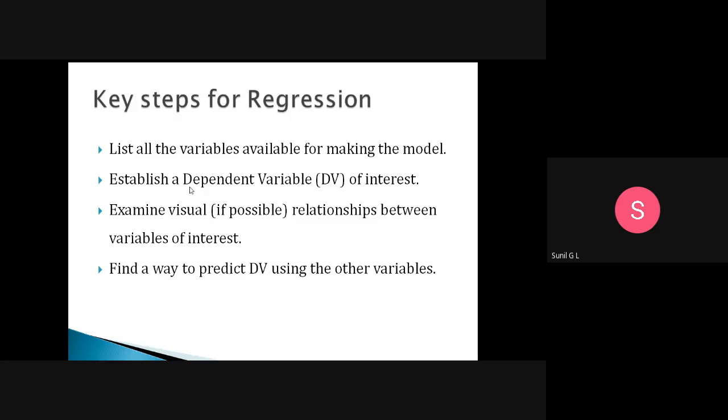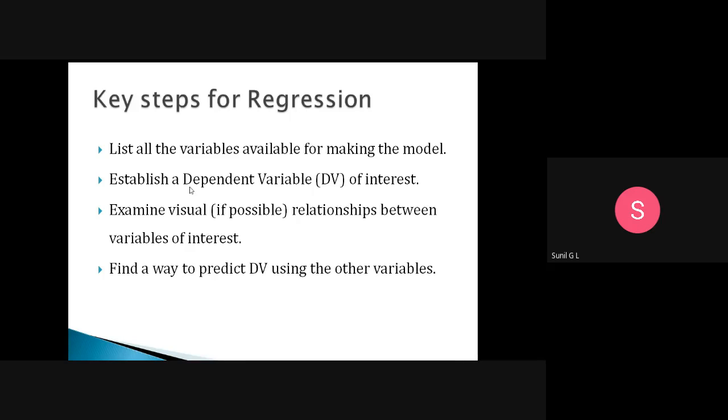It may be how much you are studying every day, what your grasping power is, how you represent the answer in the exam, and what your internal score is. These are all independent variables. The dependent variable is your final result or mark score in the final semester.